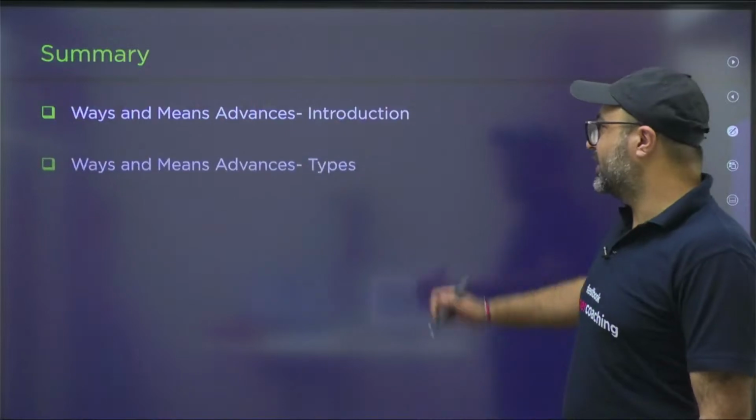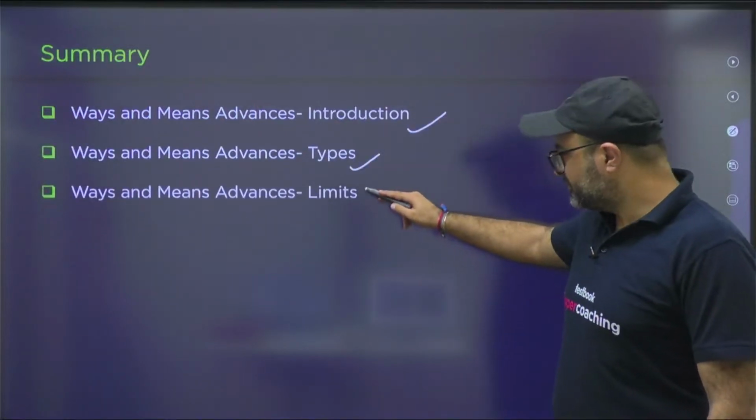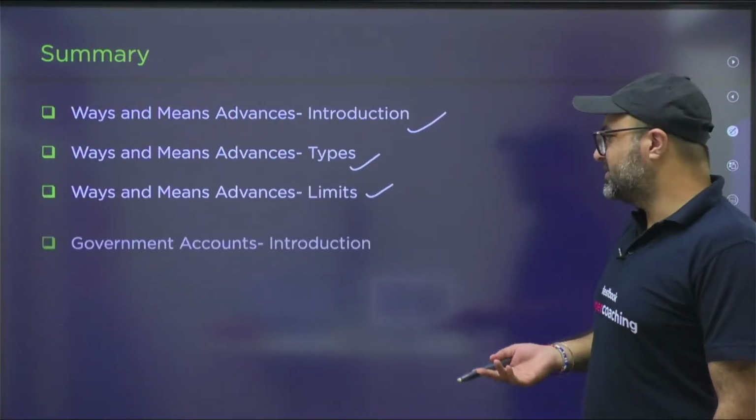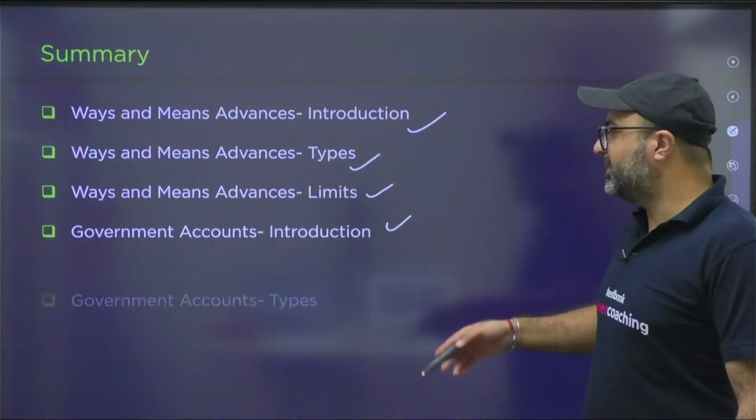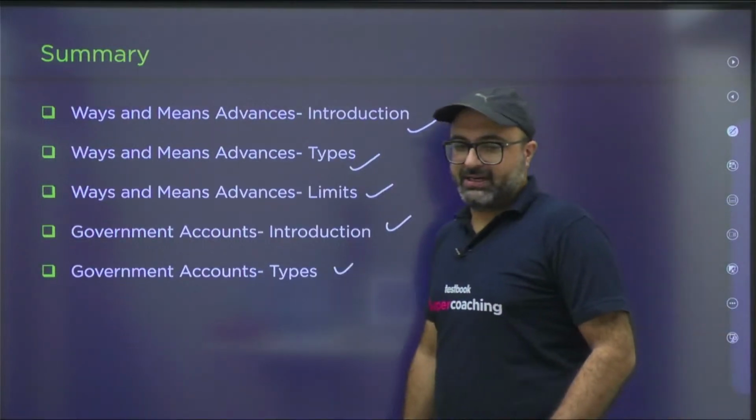So I hope what ways and means advances are is clear to you. I hope how the limit is calculated and what the ways and means advances limit is, is clear. What government accounts are, as well as the types of government accounts, are crystal clear to you.